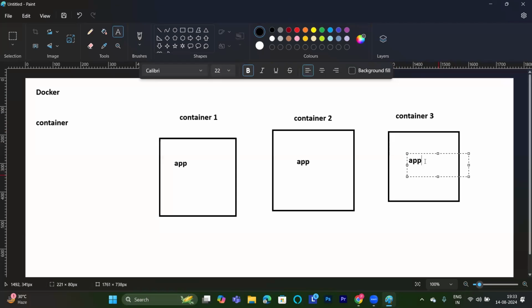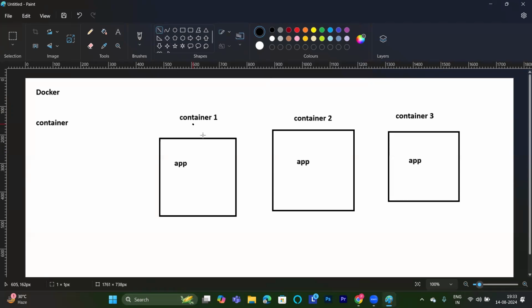Here we are going to run different applications. This is a different application, and here I'm going to run a different application. What containerization is? Containerization will provide a separate environment for applications to run independent of each other.